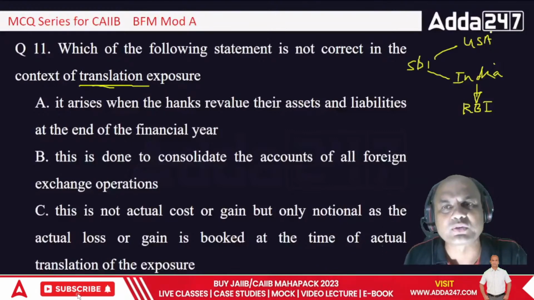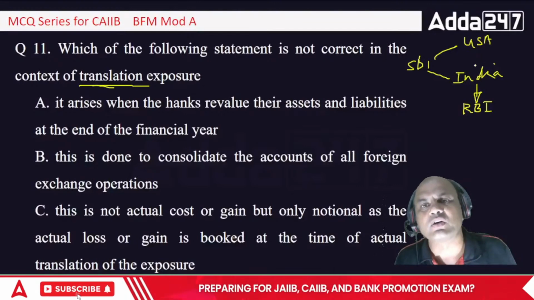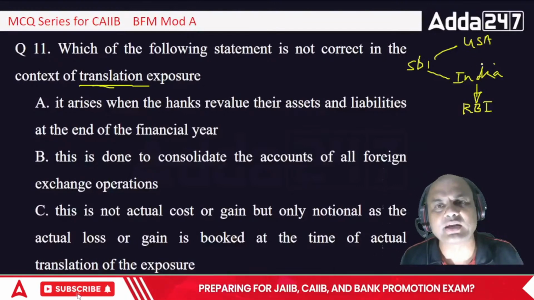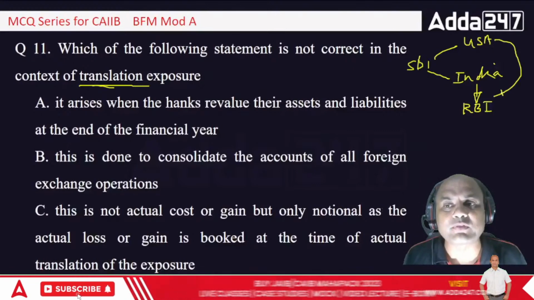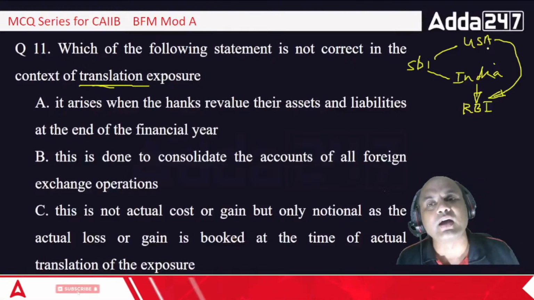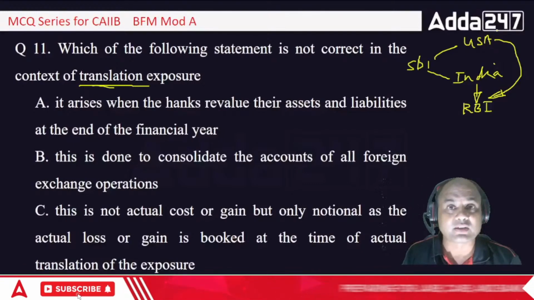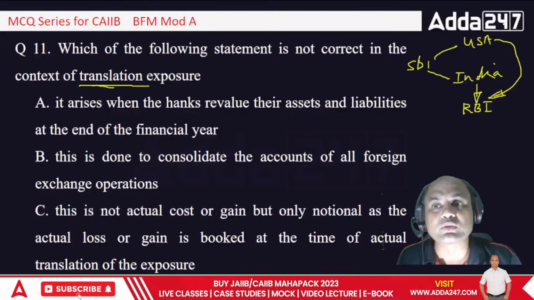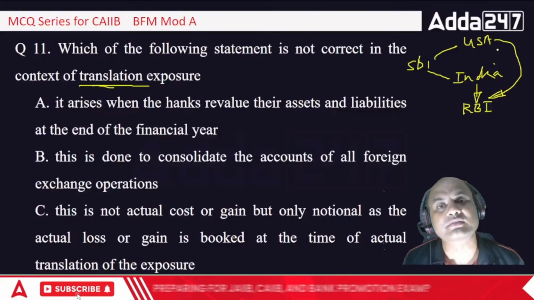Should SBI USA be included as a part of the results or P&L of SBI India also? Of course it has to be. For RBI purposes we have to include this, because after all SBI USA exists because of SBI India. There is no existence of SBI USA if SBI India doesn't exist.